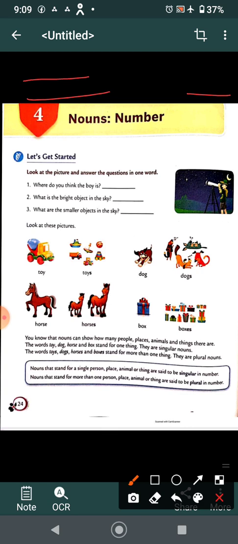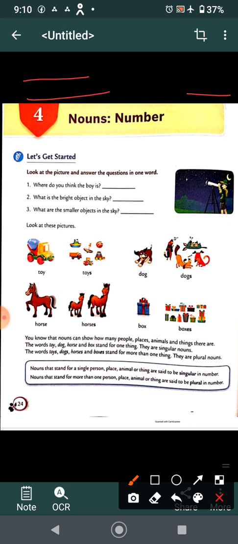What are the smaller objects in the sky? So where do you think the boy is? He's outside, somewhere outside you can see. So outside his house you can write, or in the ground. What is the bright object in the sky? You can see the star or stars. What are the small objects in the sky? The bright object is the moon, and the small objects are the stars here.